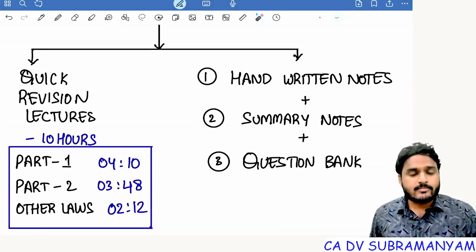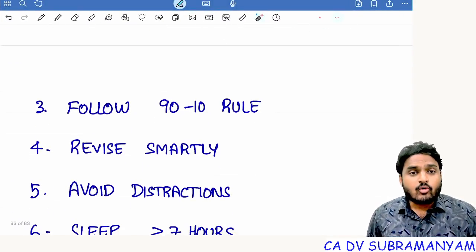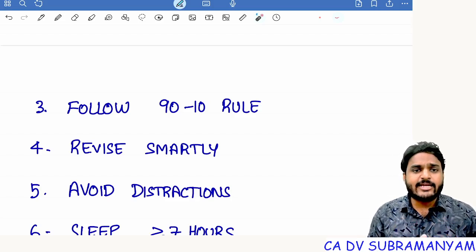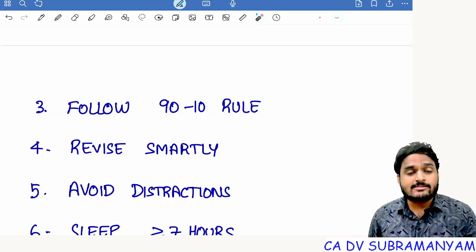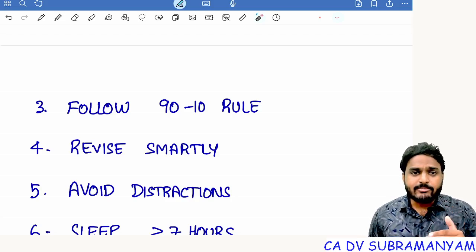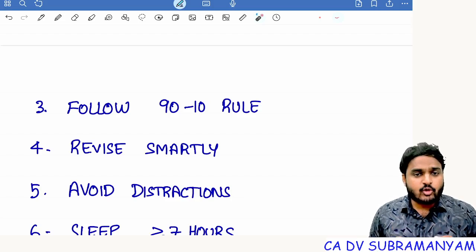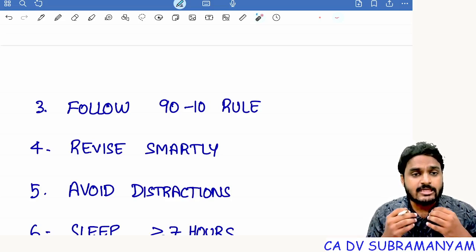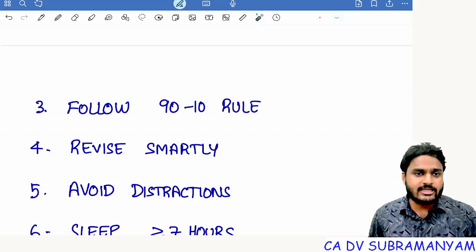Next one. Follow the 90-10 rule. Sir, what is this 90-10 rule? 90 minutes of preparation, 10 minutes break. Next 90 minutes of preparation, again a 10 minute break. Then only you can revise efficiently. Getting it? Just studying is not sufficient. You need to revise it efficiently and effectively.